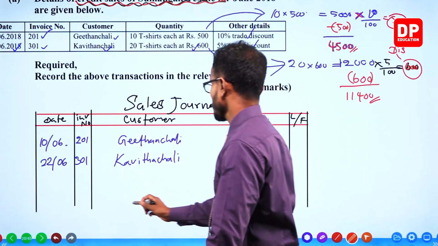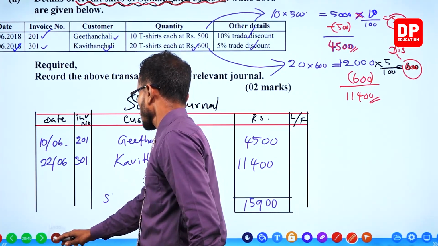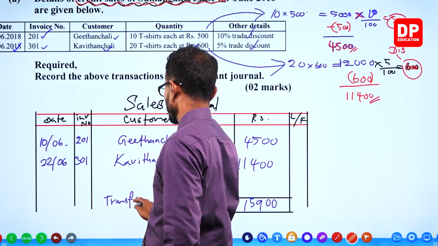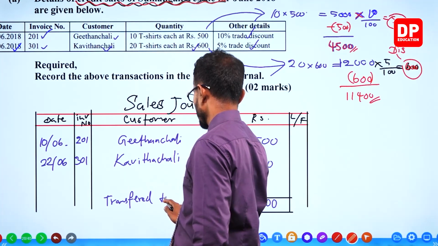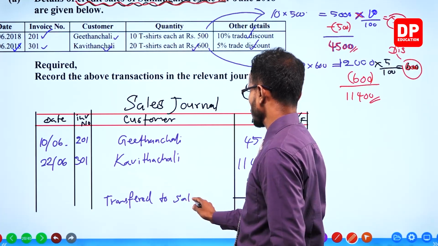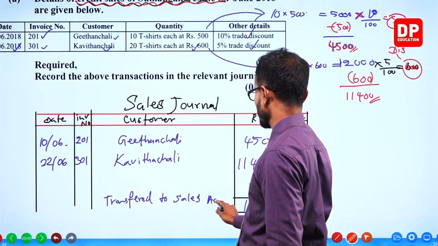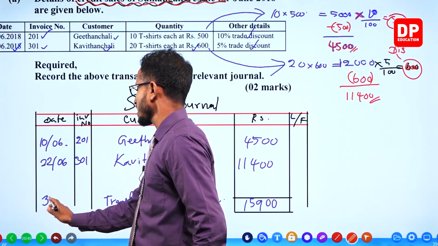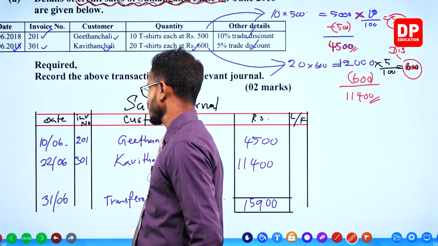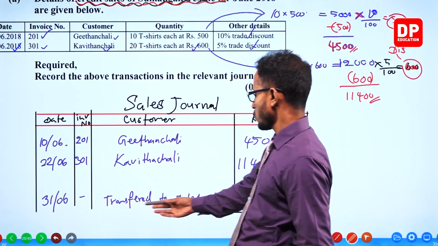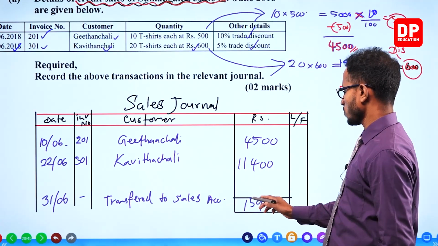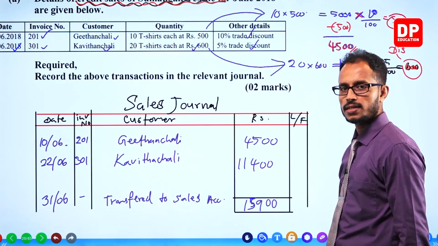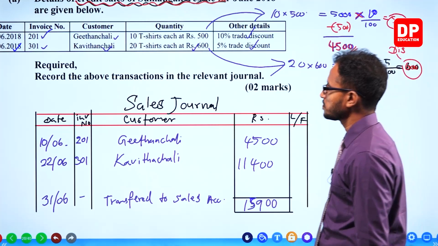Description for the total: sales transferred to sales account on 31st, the last day of the month. No invoice number. This is the total transfer to sales account. That's how we do it. This is the sales journal.